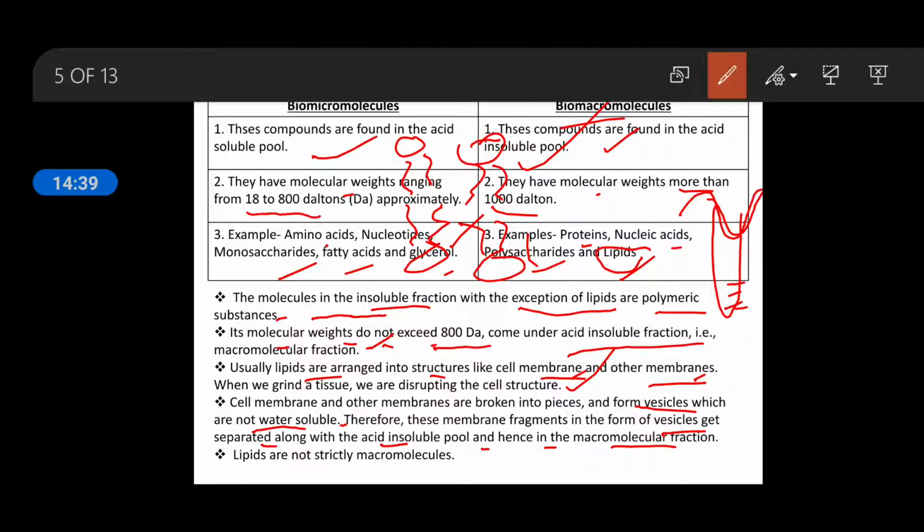Because it is not soluble in water as well as in acid, and because it forms vesicles when the membrane is disrupted, these vesicles get stuck in the cloth. Therefore it does not come along with the micromolecules, but its molecular weight is less. So lipids are not strictly macromolecules. It comes under macromolecules, but it is not strictly a macromolecule. So this is the exception.